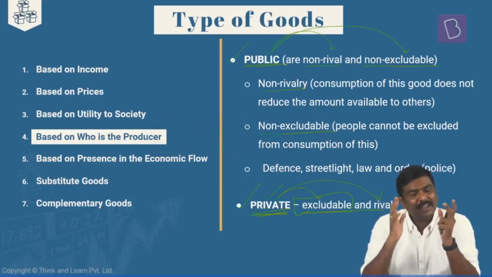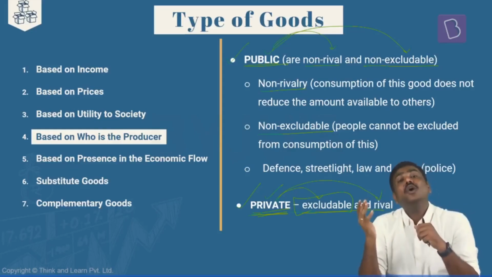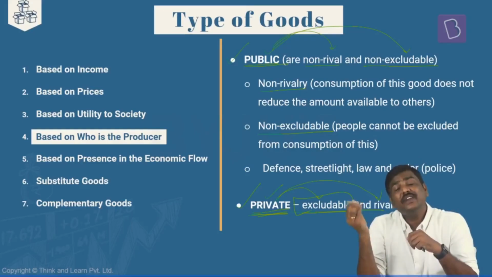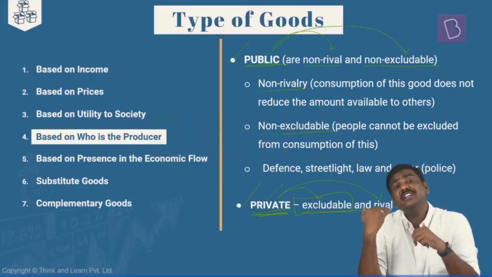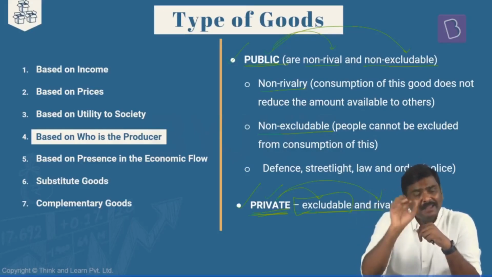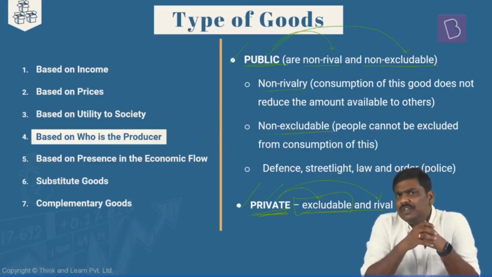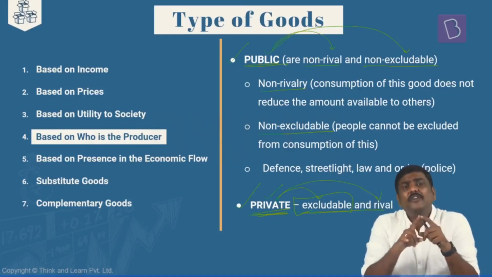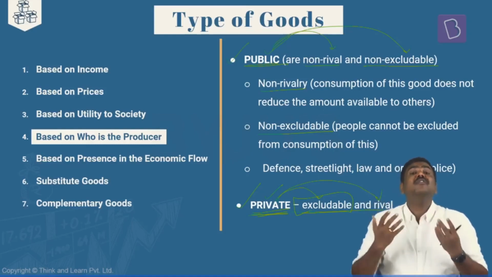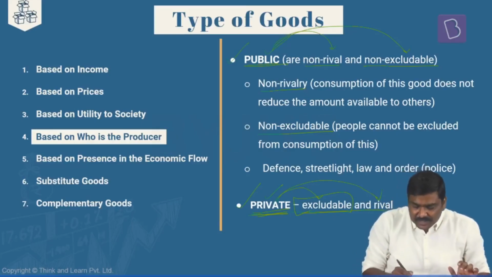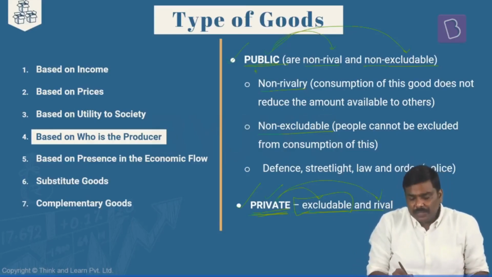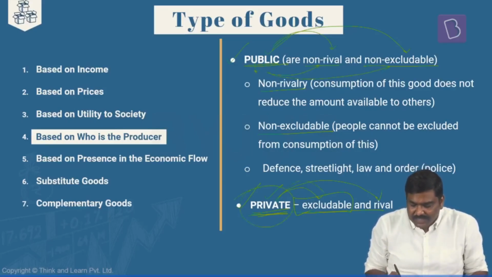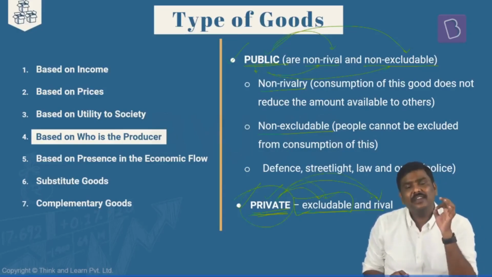On the other hand, let's take another example. Law and order situation, that is the defense that is provided to you, the protection that is provided to the public by the government. Do you pay for all of them? The public park that is available, do you pay for all of these? No, you do not pay for all of this. That is the precise reason. In case of public goods, these are non-rival and non-excludable, whereas in case of private goods, these are excludable and rival.